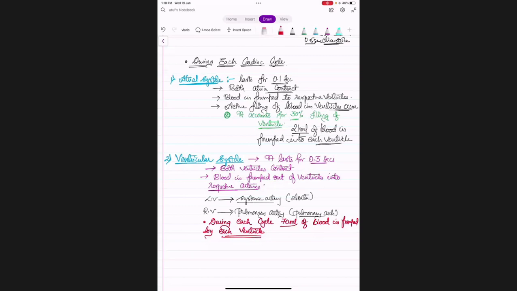If I ask a question, during one heartbeat, how much blood is pumped out of your heart? Approximately 10 liters, sir? Kalyan, did you listen to the question? I asked, during one heartbeat, how much blood? 140 ml, sir. Okay, 140. Did you listen to the classes in the allied section? Only for a few days. I know, that's why you're giving these answers.